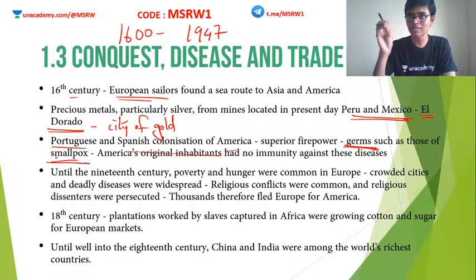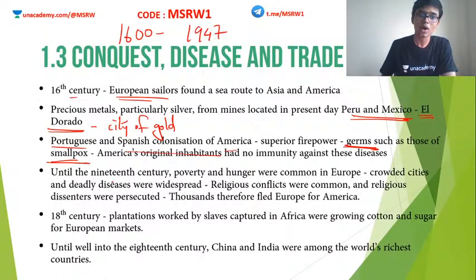Once smallpox was introduced in America by the Europeans, it immediately spread throughout the continent and led to the death of millions of people. So disease was one of the prominent weapons used during this colonization period.